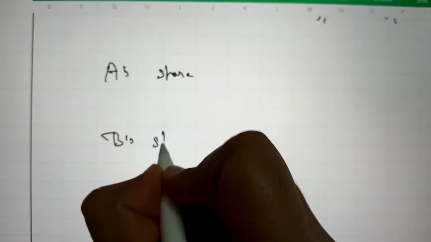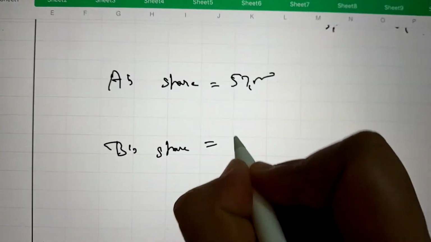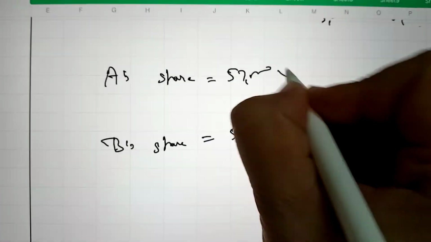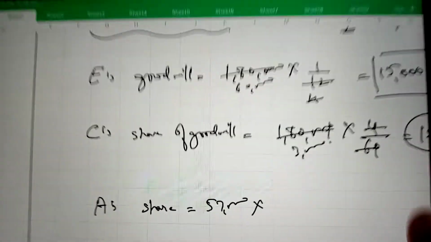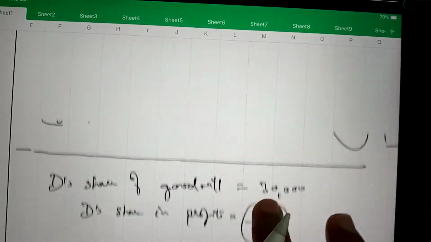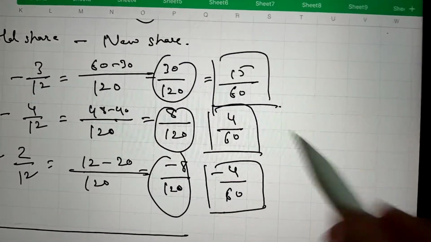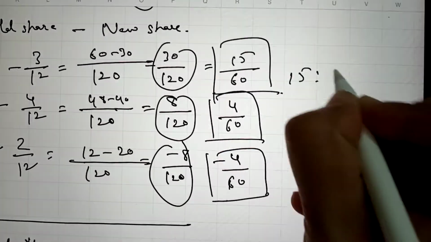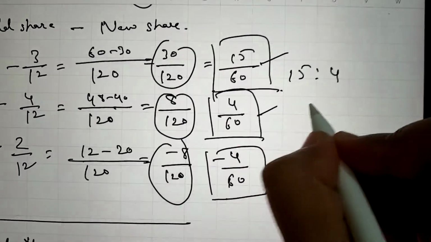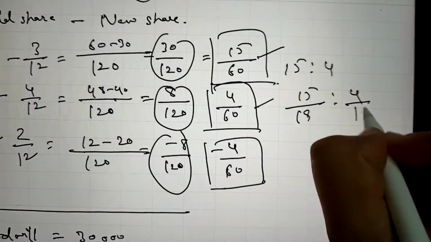Here A's share and B's share can be calculated by multiplying 57,000 with their sacrificing share, and their sacrificing share we have calculated is 15:4, and it can be written as 15/19 and 4/19.